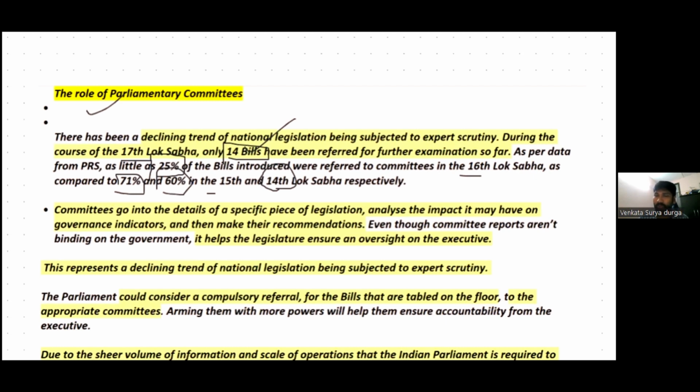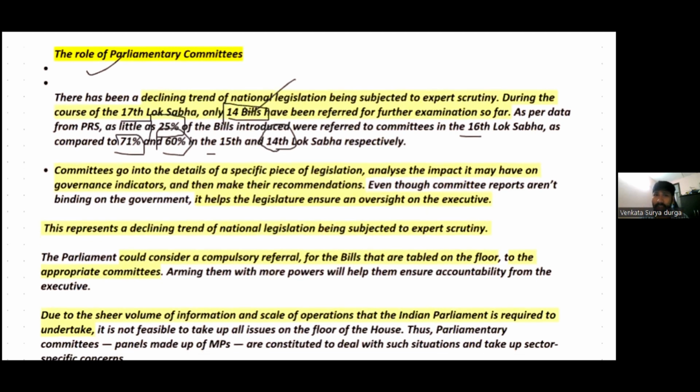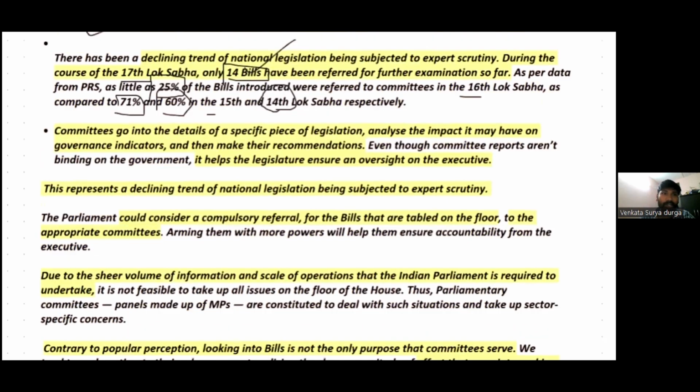If parliamentary committees scrutinize bills, they make the bills or the legislations more democratic and also more effective. They remove the arbitrary provisions, and they also suggest amendments to the existing bills, right? So therefore, it is certainly a concern.